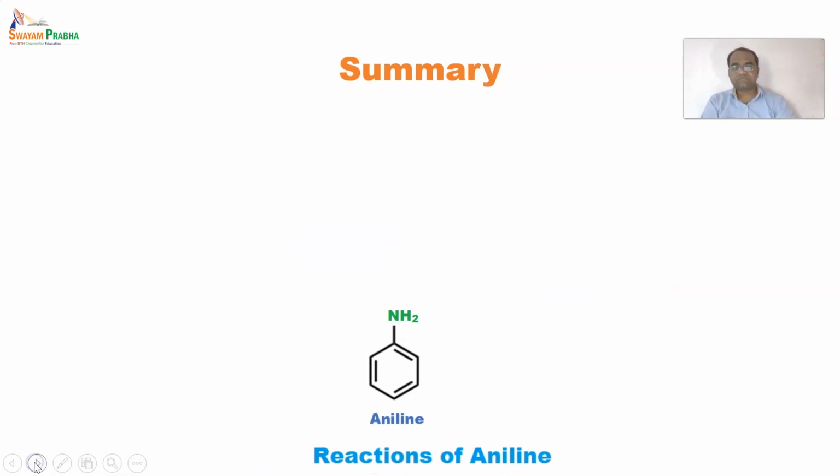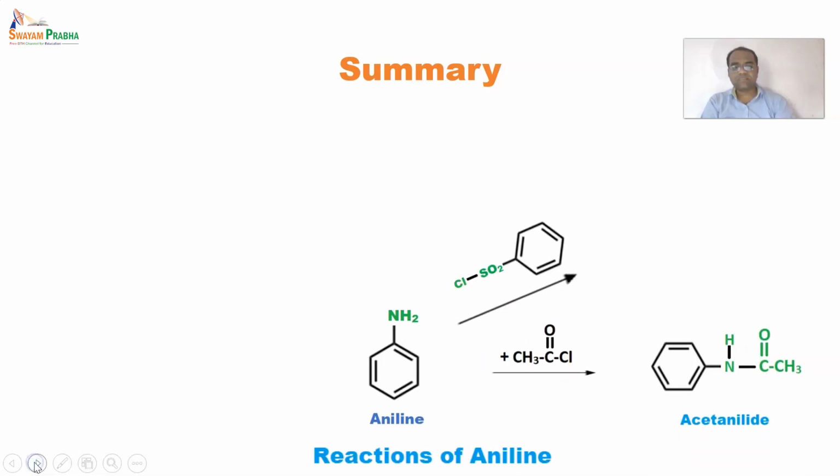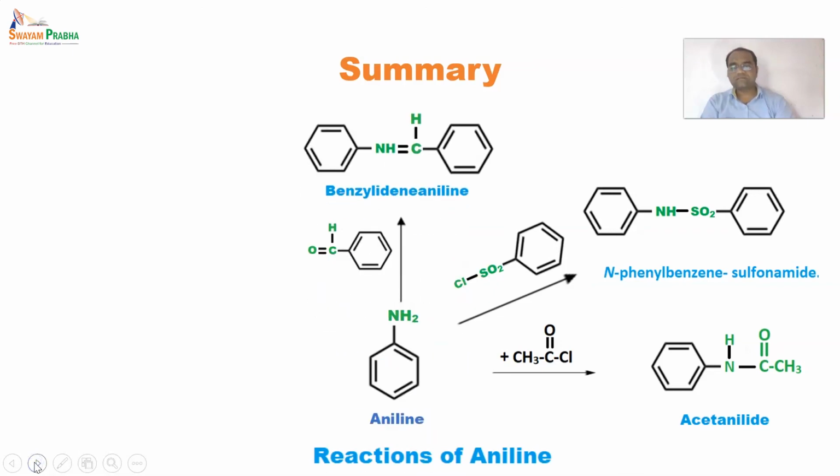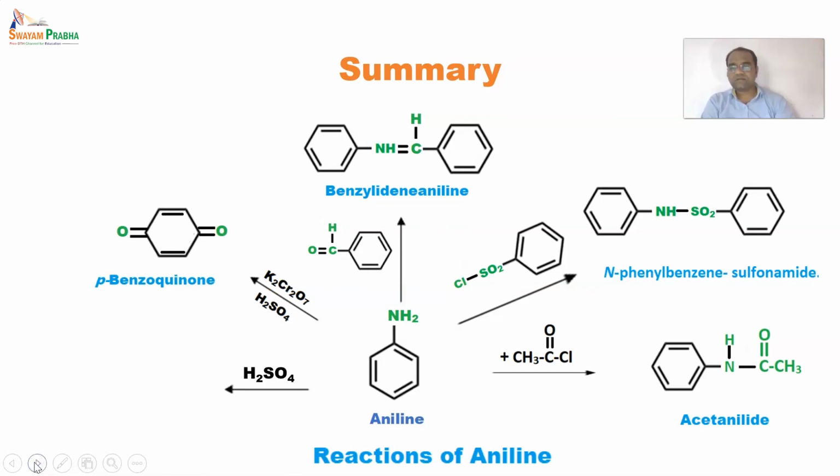After that, we saw the reactions of aniline. When aniline is reacted with acetyl chloride, it forms acetanilide. When it is reacted with benzene sulfonyl chloride, it forms N-phenyl benzene sulfonamide. Reaction with benzaldehyde forms benzylidene aniline. After that, oxidation with K2Cr2O7 and H2SO4 forms parabenzoquinone, and reaction with H2SO4 gives benzene sulfonic acid.